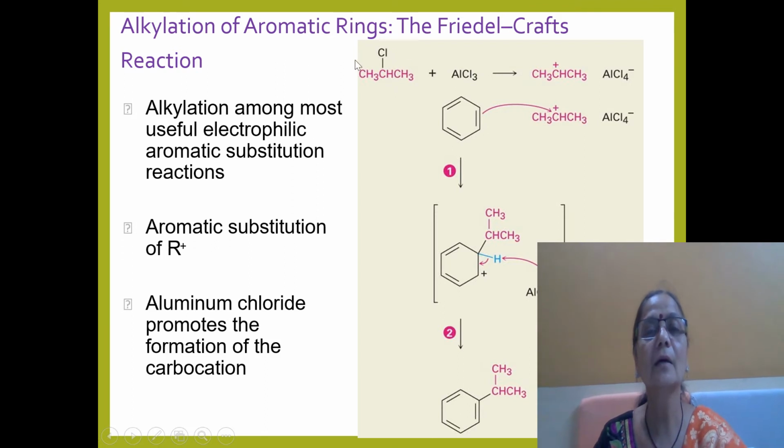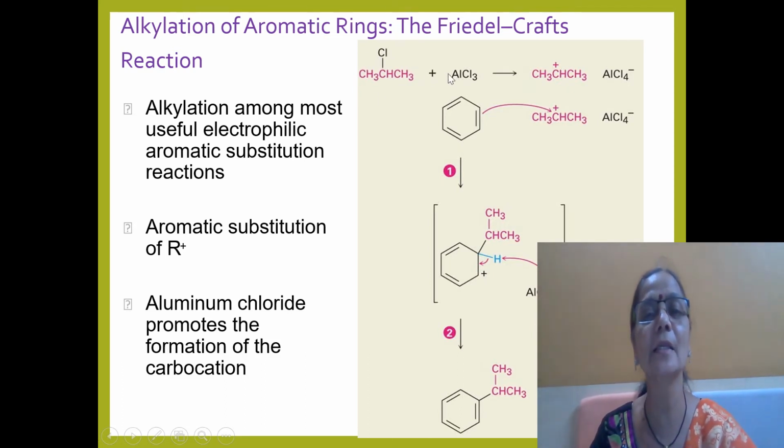For alkylation we require an alkyl halide as the substrate. That alkyl halide forms a polarized complex with AlCl3, and due to the polarized complex, the carbocation gets formed. This carbocation acts as an electrophile, and thus the R group gets introduced on the benzene ring.